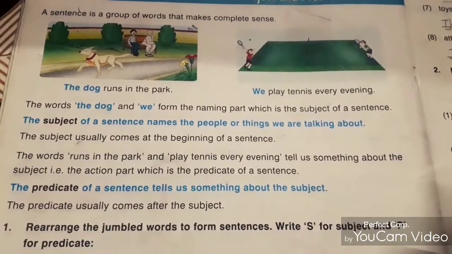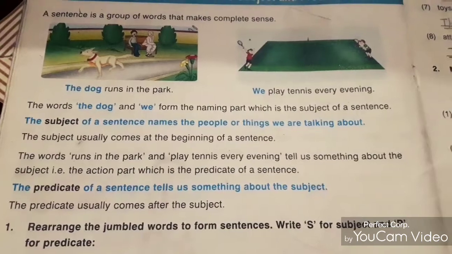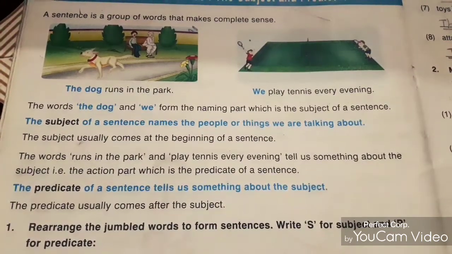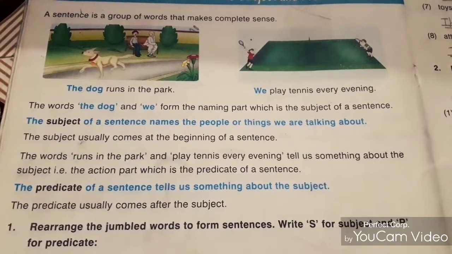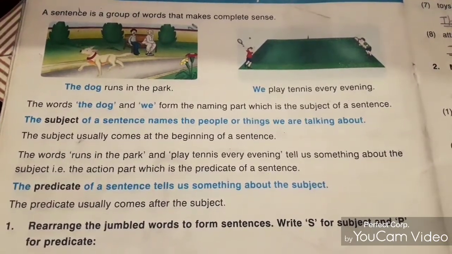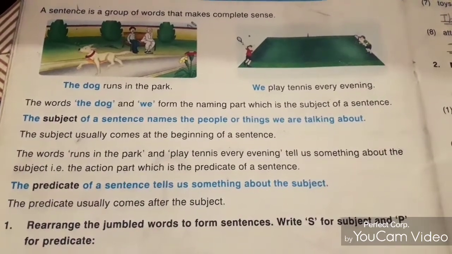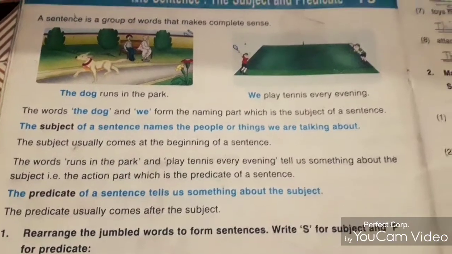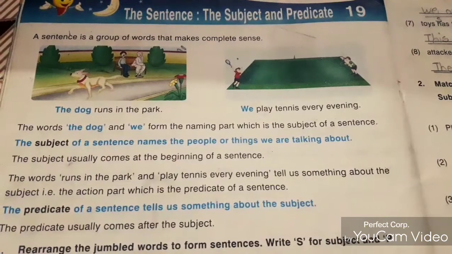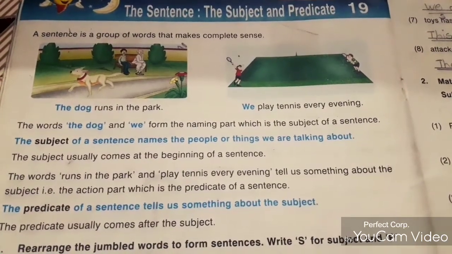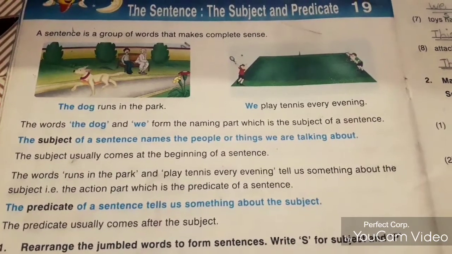And look at the definition. The predicate of a sentence tells us something about the subject. The predicate always tells us about the subject. predicate से हमें subject के काम के बारे में, the action of the subject, we know by the predicate. Okay, so with the help of the workbook I explained the meaning and definition of subject and predicate. Now with the help of the blackboard I am going to give you question answers related to this lesson. Okay.